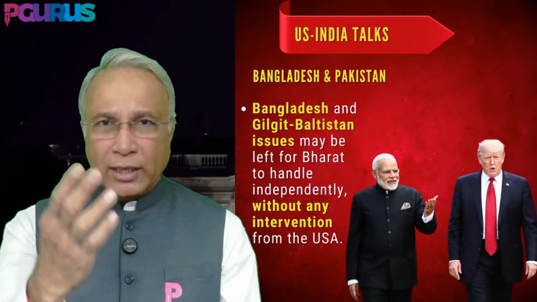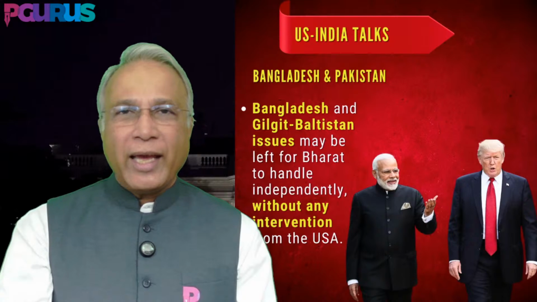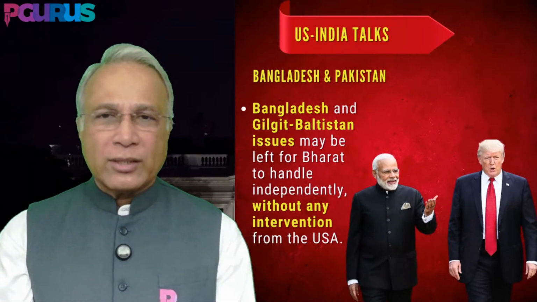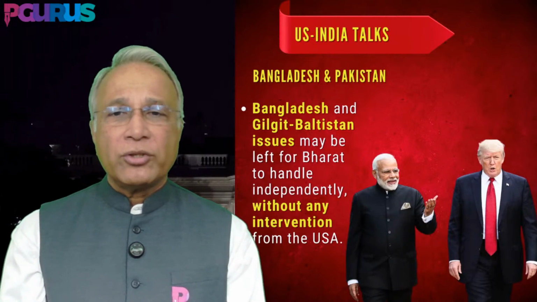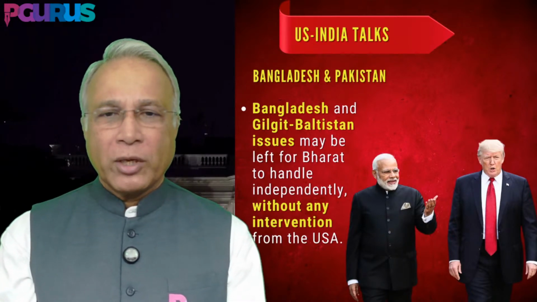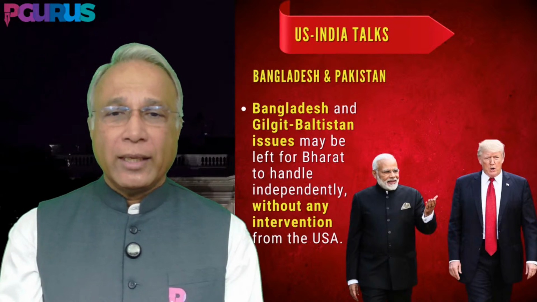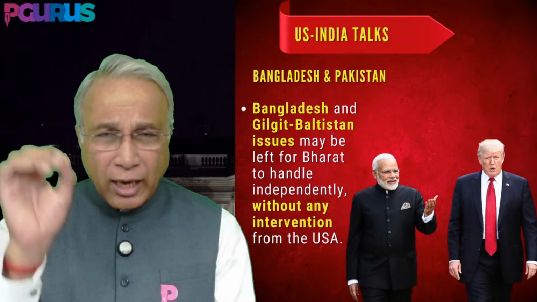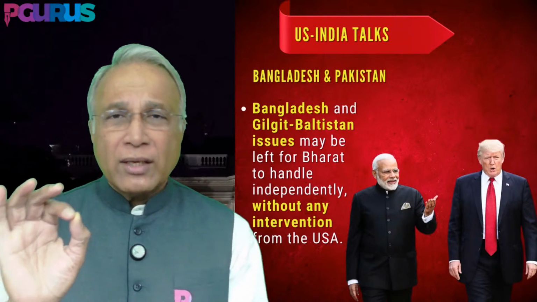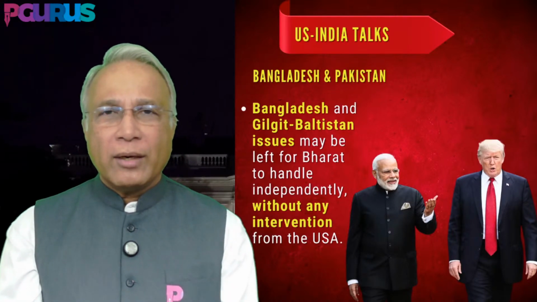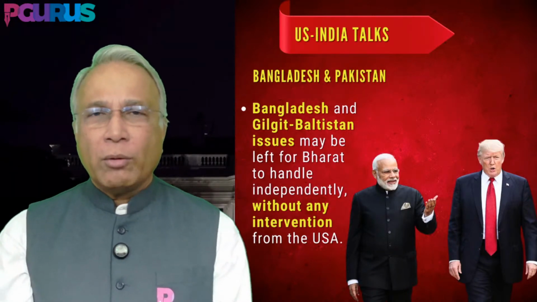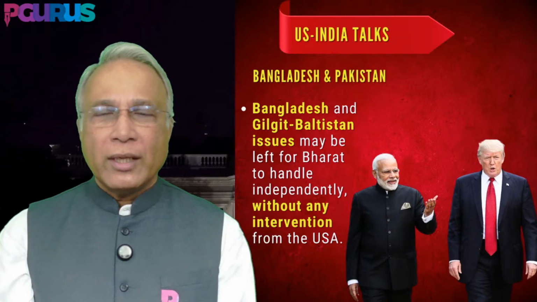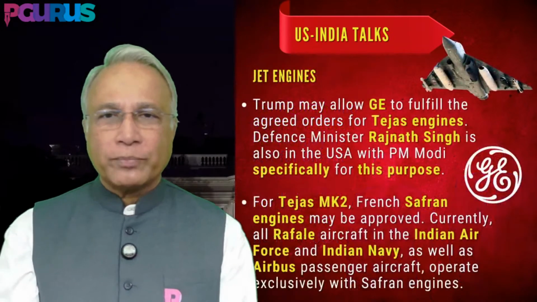Now, what else does India get? So India has an expense list and an income list. What else does India get? With respect to Bangladesh and Pakistan, the Bangladesh and Gilgit-Baltistan issues may be left for Bharat to handle independently without any intervention from the USA. This is a huge deal. This alone is a huge deal, that the US says we will not keep butting our nose or foot in and trying to change the outcome of things. I'm telling all those Jamaat loudmouths and rascals, your time is coming now.